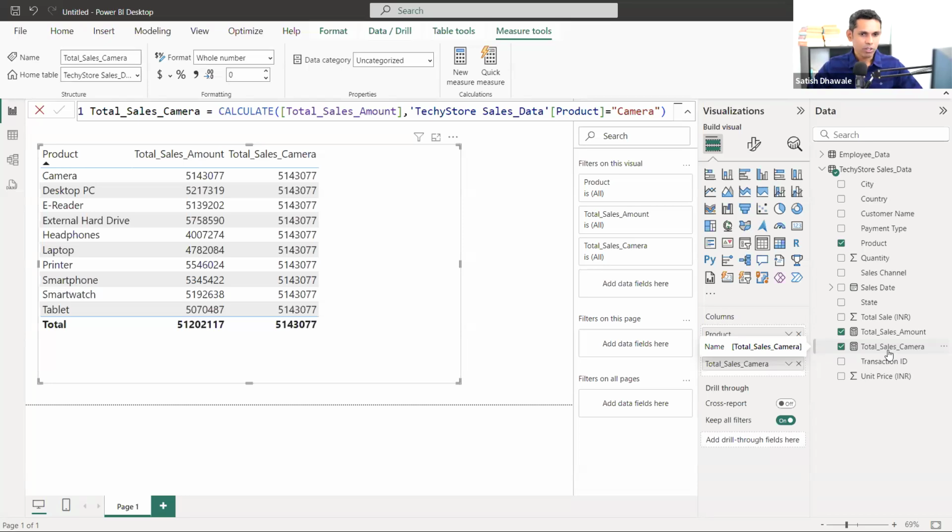Today's lecture will cross 1 p.m. So it will take more than an hour, maybe 1 hour 10 minutes basically. That much time it will take.